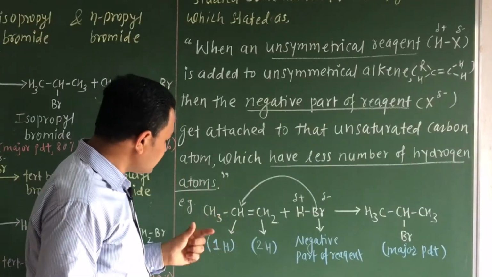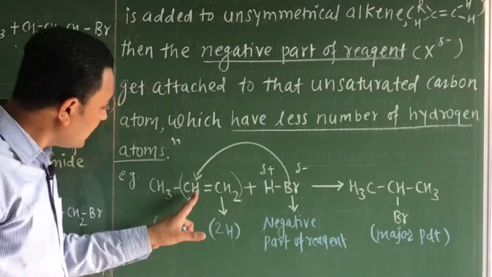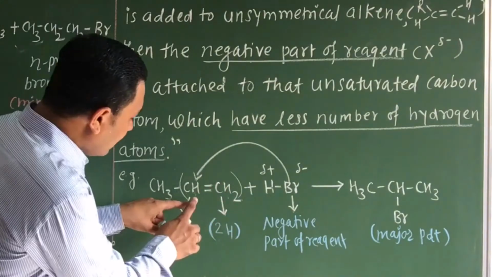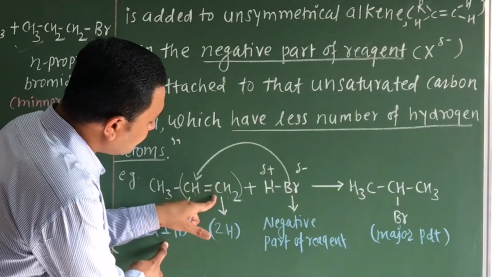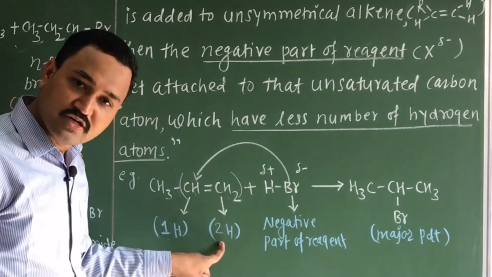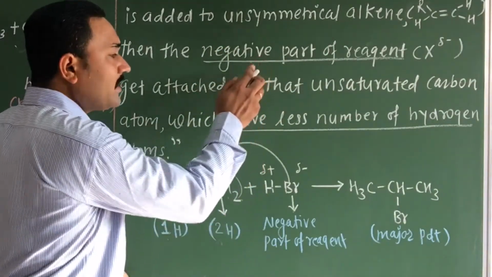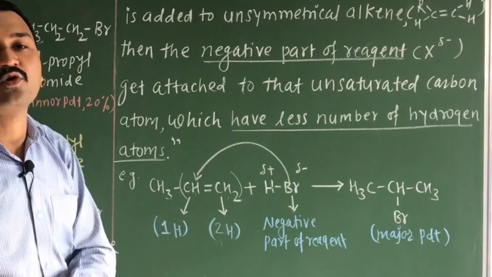Now let us consider this example. I have taken across this carbon-carbon double bond. Here this CH group and there is a CH2 group. Now we know that to the CH group only one hydrogen atom is attached and to the CH2 group two hydrogen atoms are attached. According to Markovnikov's rule, the negative part of the reagent goes to that unsaturated carbon atom which has a lesser number of hydrogen atoms.